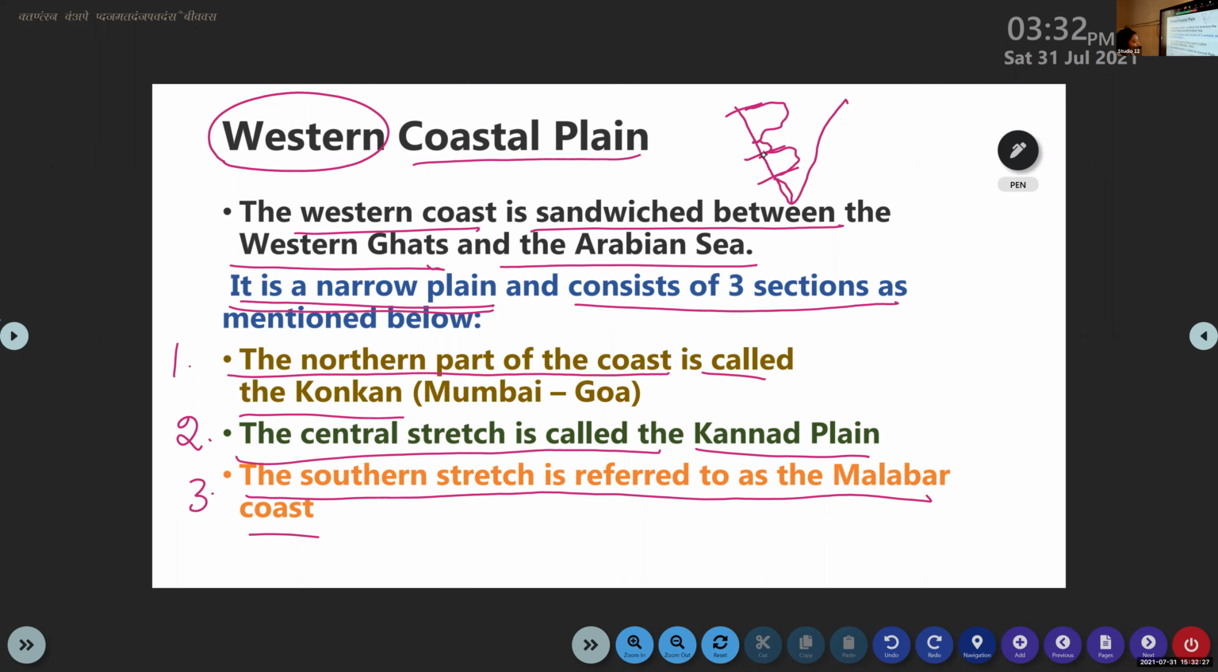Northern part of the coast is called Konkan. Then the central stretch is called the Kannad plain and the southern stretch is referred to as Malabar coast.